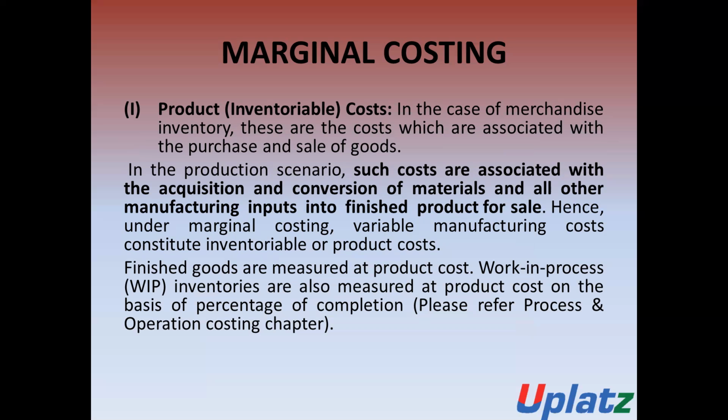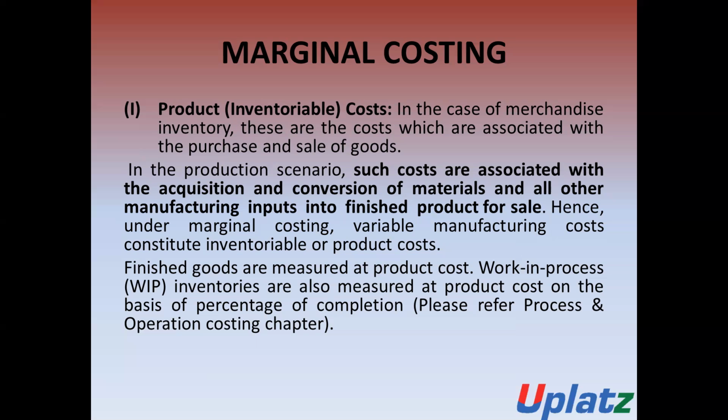In the production cycle, such costs are associated with the acquisition and the conversion of material and all other manufacturing inputs into the finished product for sale.